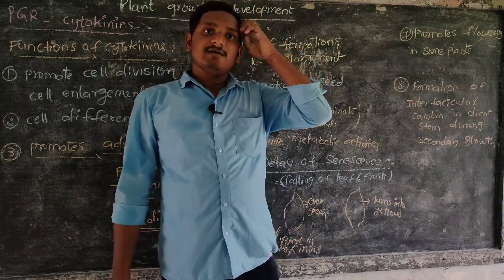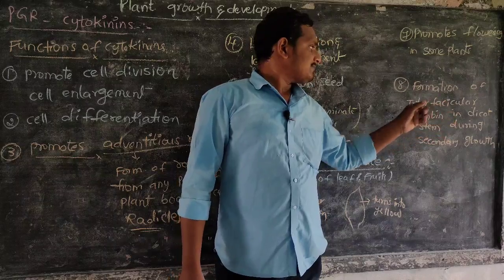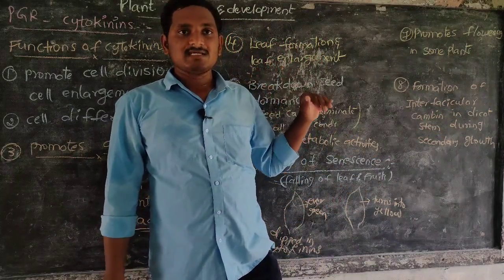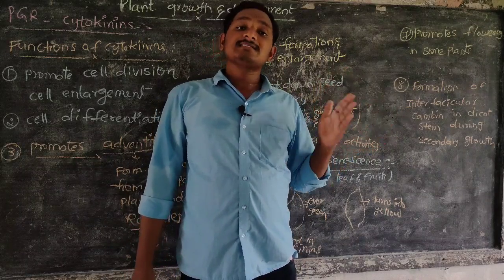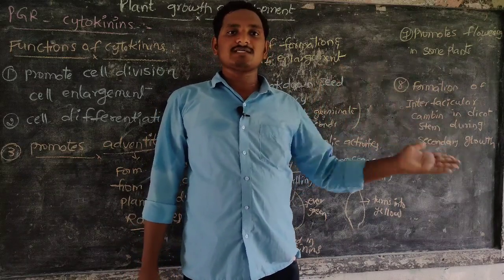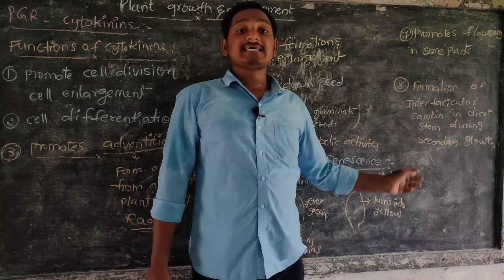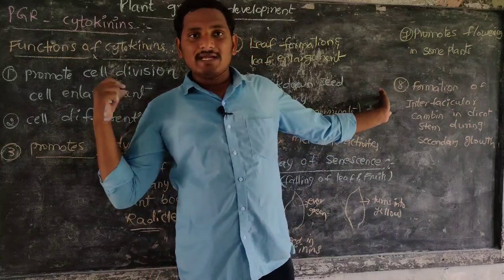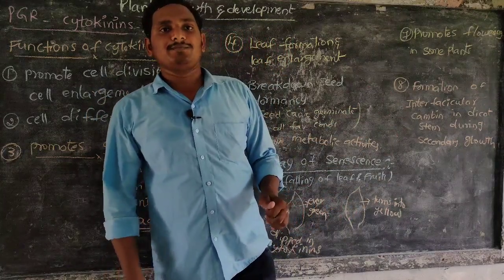In the vascular bundle, interfascicular cambium is formed by the cytokinins. This helps in formation of secondary xylem and secondary phloem, with secondary phloem on the outer side and secondary xylem on the inner side. This is called secondary growth. In secondary growth, cytokinins help in formation of interfascicular cambium.